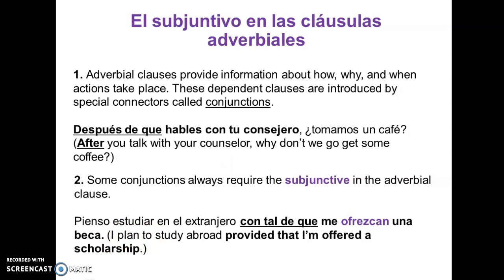I plan to study abroad provided that I'm offered a scholarship. We don't have any control over who can give us a scholarship or not. And so that's why in this case we have to use the subjunctive, because it's something very uncertain.